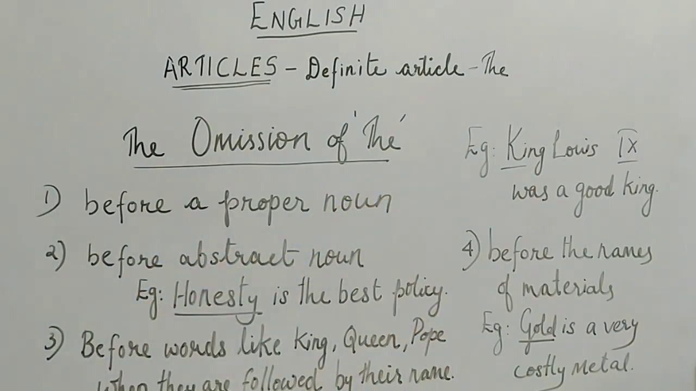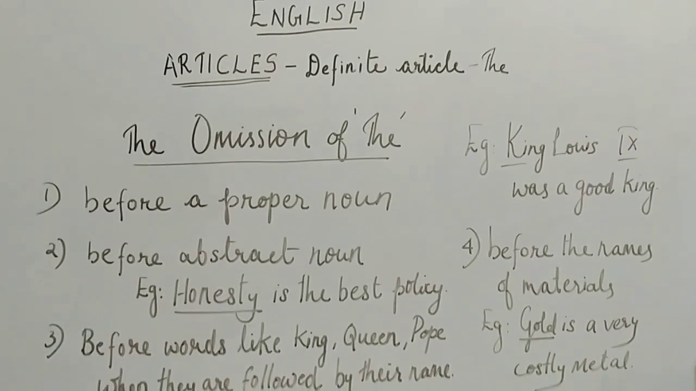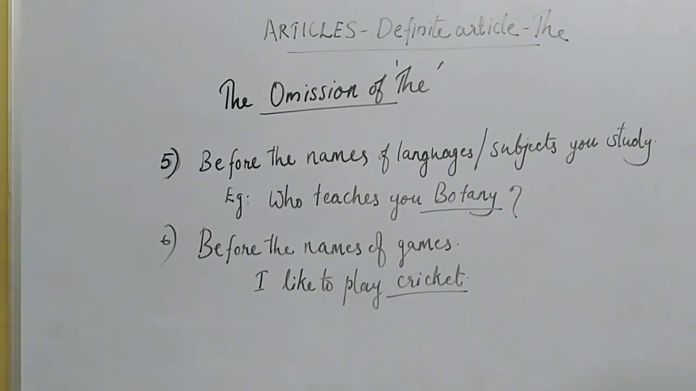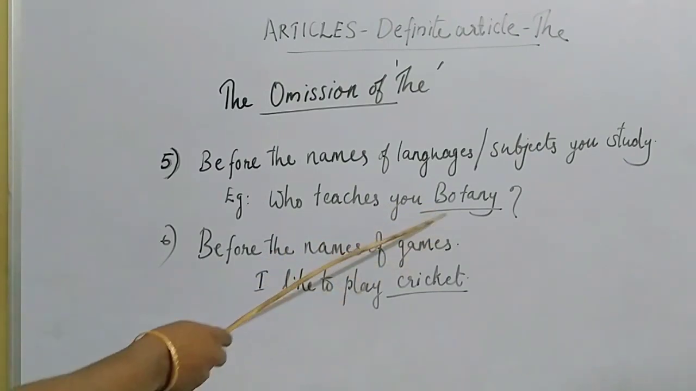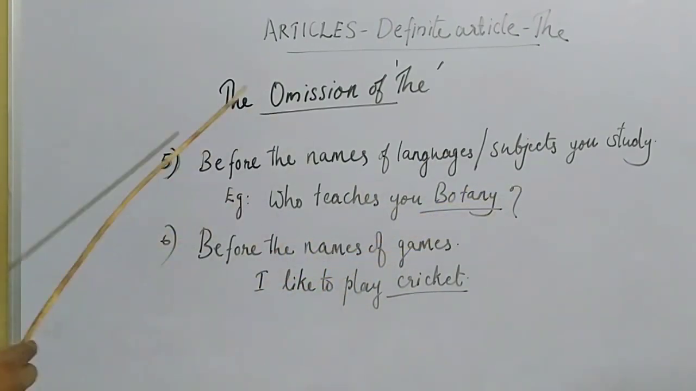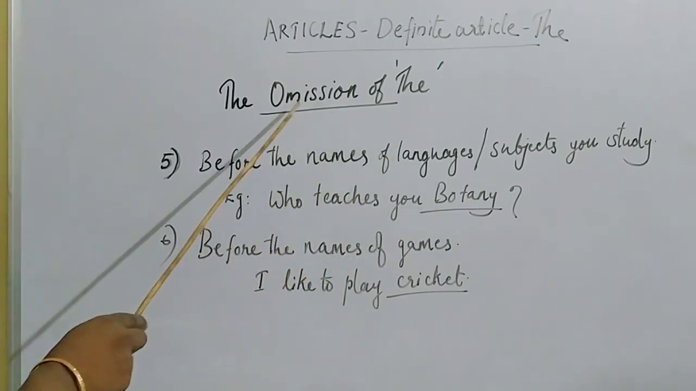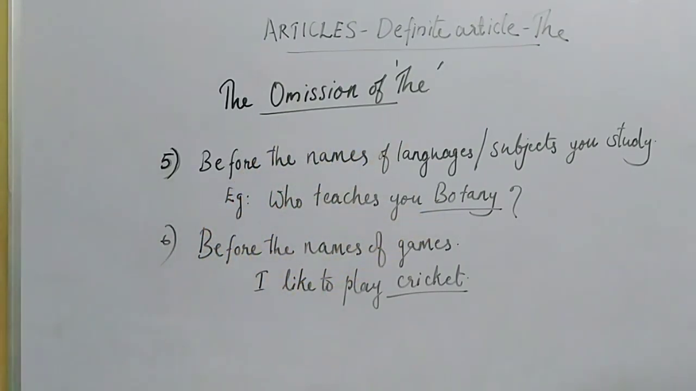And the fourth point is before the names of materials. Gold is a very costly metal. So here before the word gold there is no need to use definite article the. The fifth point is before the names of languages or subjects you study. For example, who teaches you botany? Here botany is a subject you study. So before the noun botany there is no need to write definite article the.